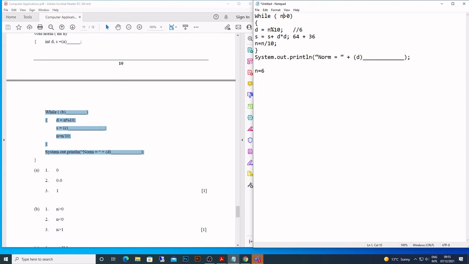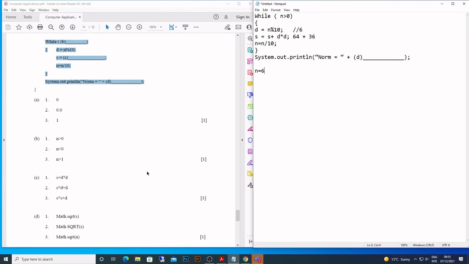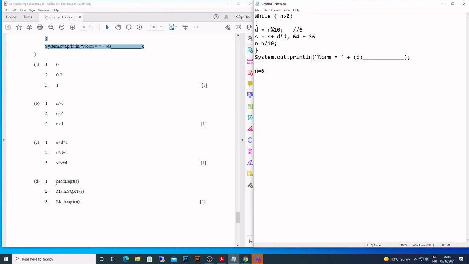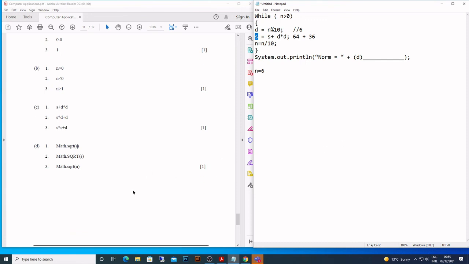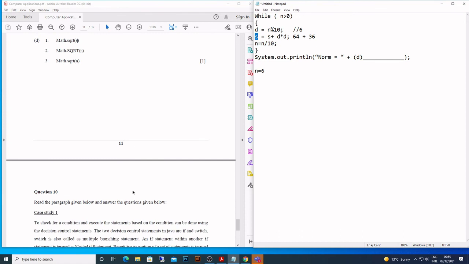Go back, n is greater than 0. No, n is 0. Okay, so the program terminates here. And what are we going to do here? We have to get the square root. So math.sqrt of sum, the square root of this value. So math.sqrt, and that's how we get the answer.